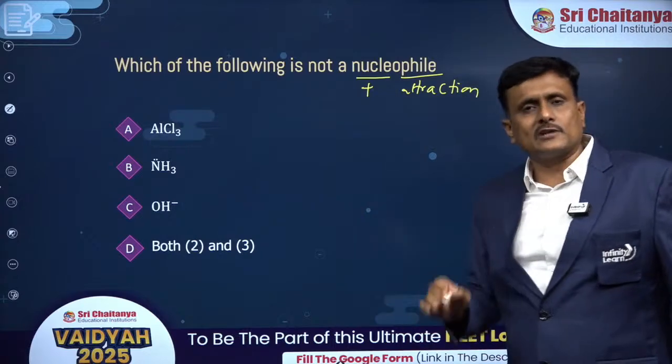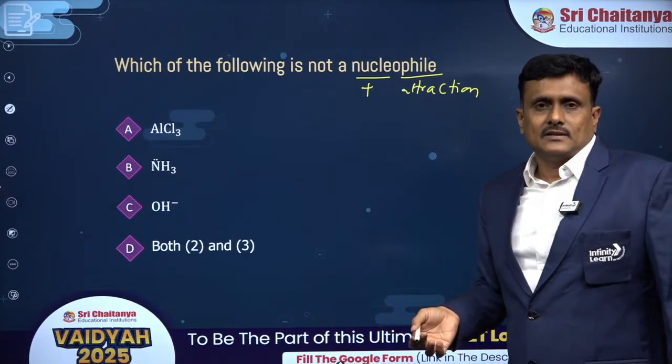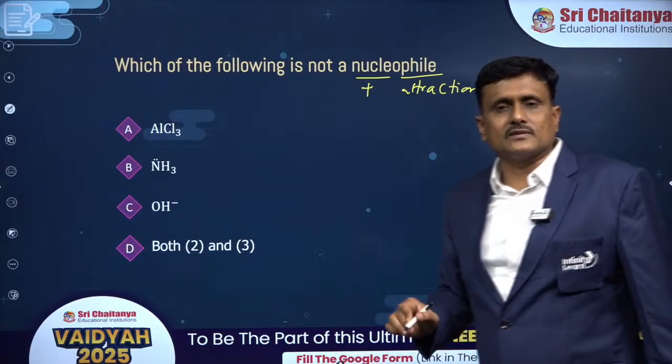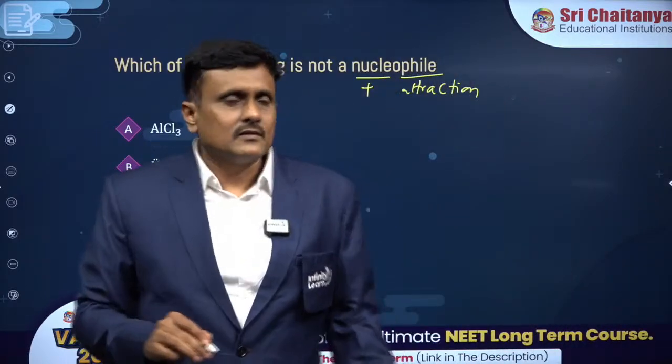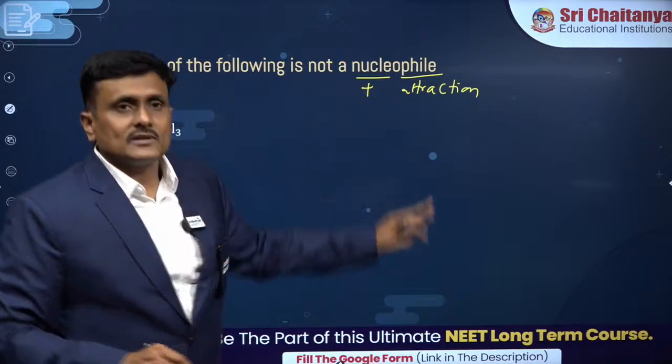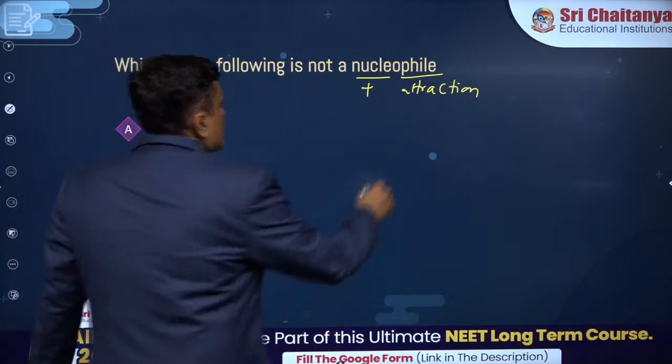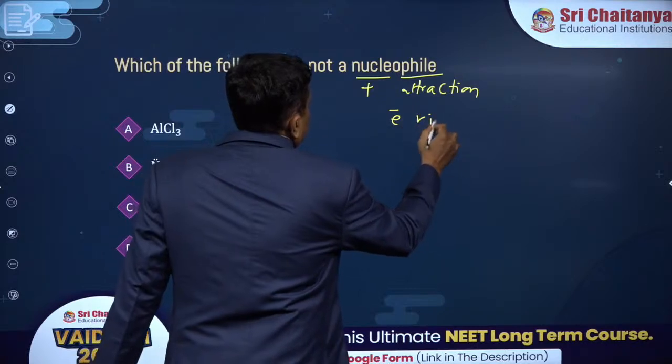Philic is an antonym to what? Phobic. Philic means attraction, phobic means fear, isn't it? So now, the nucleus is positively charged. Attracting species, that means what? It is electron rich.